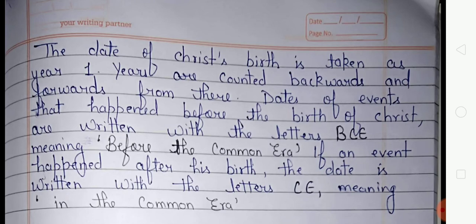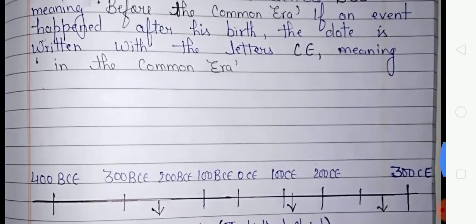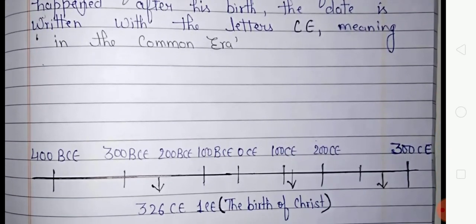So students, look at this timeline. With the help of this we are able to describe the period of history. If something happened in 326 BCE, it means the event happened 326 years before the birth of Jesus Christ.